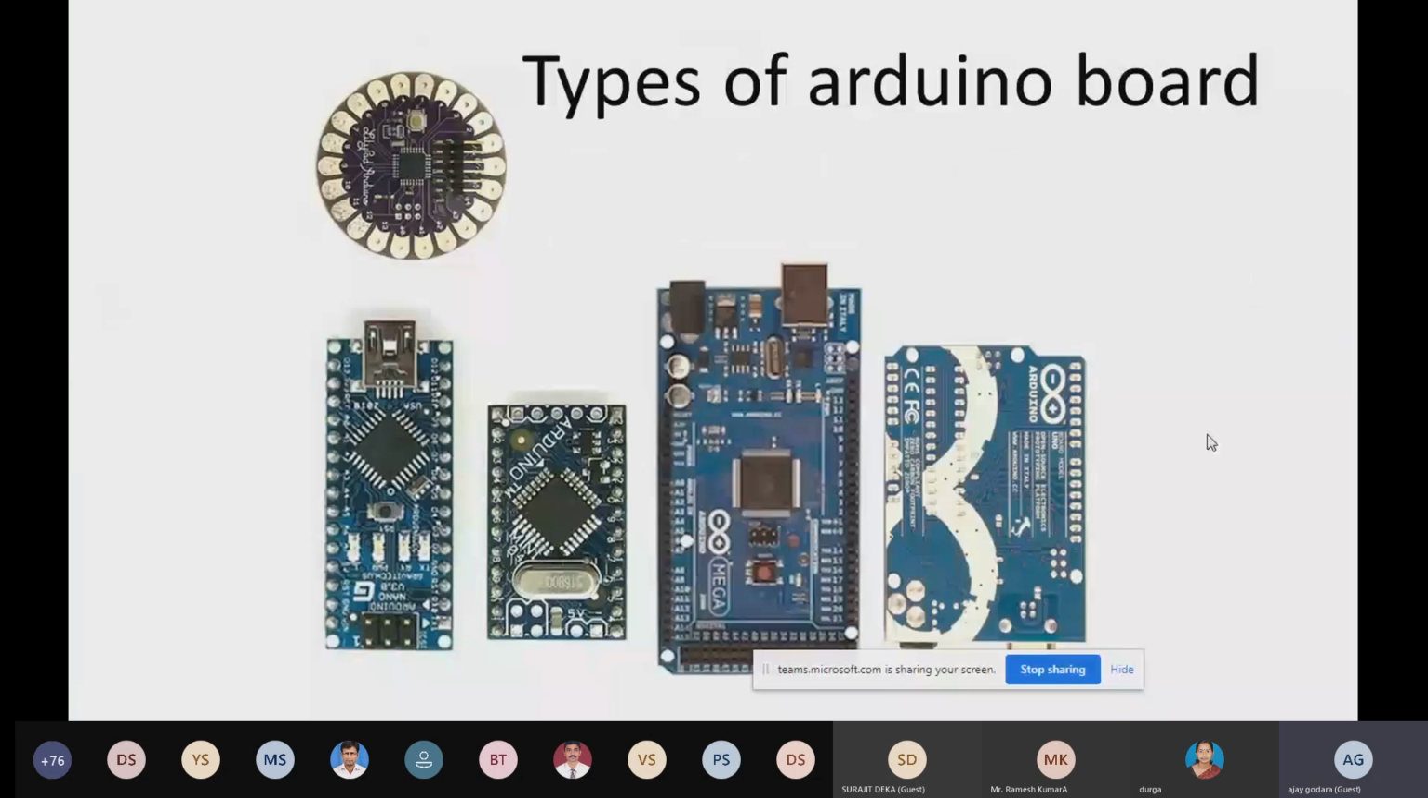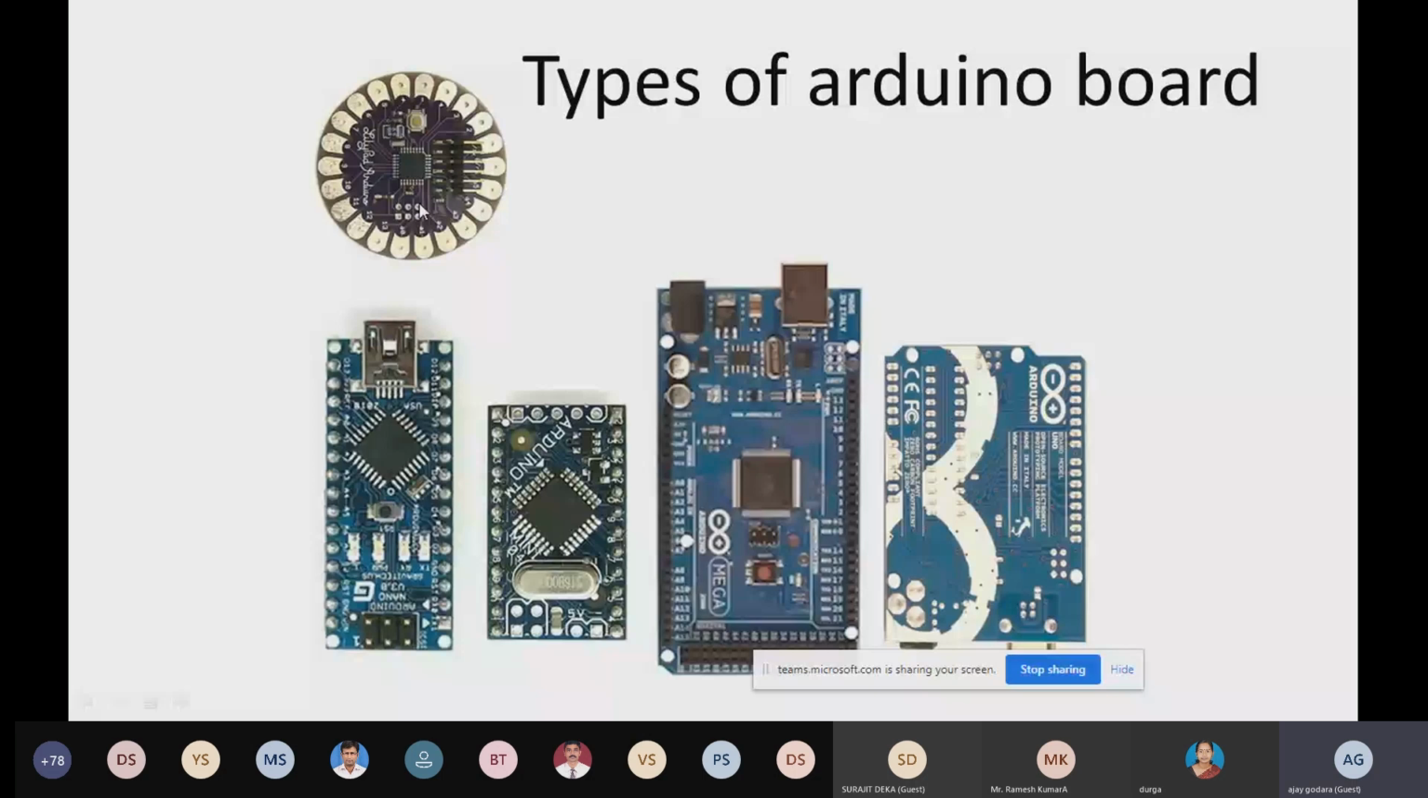These are commonly used types of Arduino boards. You can see this one is Arduino Nano, this one is Arduino Pro Mini, this one is Arduino Mega, this one is Uno, and this one is a LilyPad. LilyPad is very cost effective, and you can stitch it into cloth. If you are going to make a project that you deploy in cloth, you can use it there.